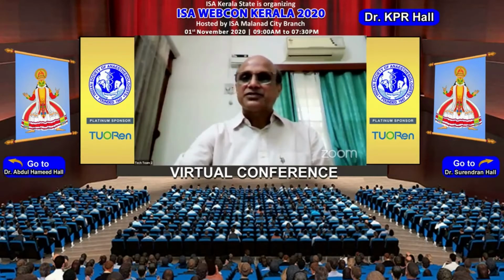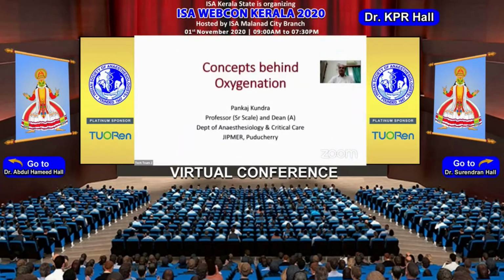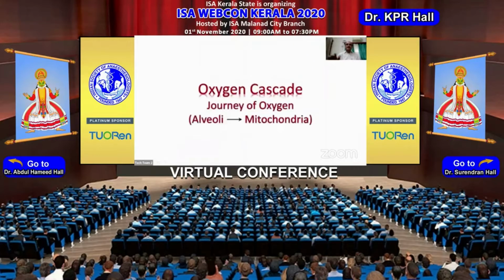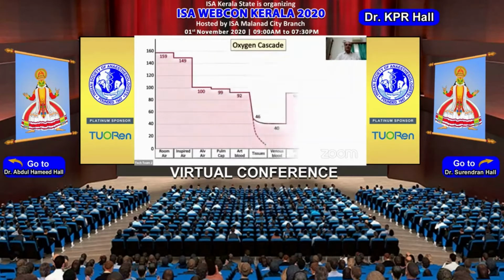So the topic which I have chosen today is about concepts of oxygenation, which are important to know because all of us as anesthetists are dealing with oxygenation one day or the other. So these concepts are important to learn, and that's primarily the reason I chose this topic. To begin with, I will start the lecture by talking about the oxygen cascade. It's the journey of oxygen from alveoli to the mitochondria. And all of us have seen the picture of an oxygen cascade.